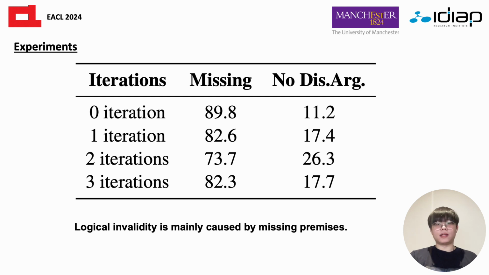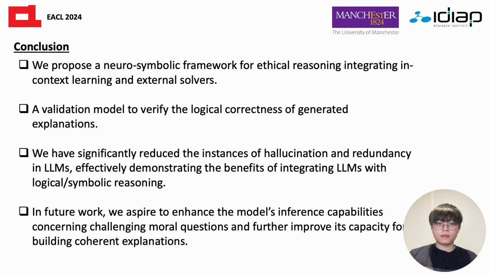On average, we found that 82.1% of invalid explanations are classified as missing plausible premises. These results suggest that while in-context learning can elicit the identification of coherent arguments to support a given hypothesis, large language models still suffer from incompleteness in their reasoning process.